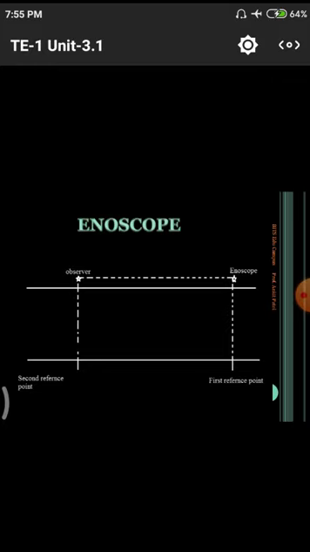This is the first reference point and the second reference point. The observer has to see the vehicle in the enoscope itself, noting at what time the vehicle starts, and at the ending point he will record the ending time, so that the time is known, and the distance is previously measured. He will get the spot speed study by using this enoscope.